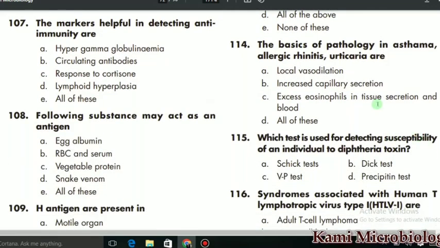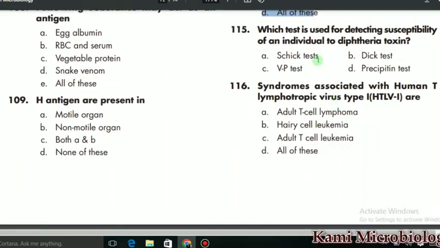MCQ 114 says that the basic pathology in asthma, allergic rhinitis, or urticaria is what, so it is mostly excess of eosinophils, increased capillary permeability, local vasodilation, so we can say D is the correct option. All of these. MCQ number 115 says that which test is used to detect the susceptibility of an individual to diphtheria toxin. Obviously it is the Schick test, so A is the correct option.